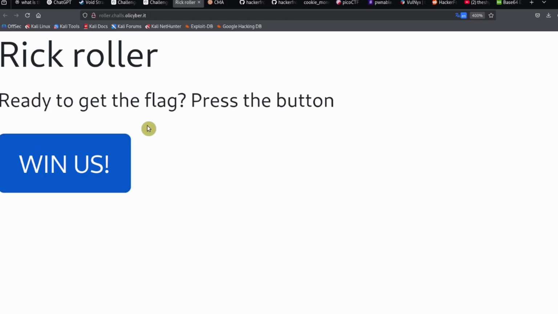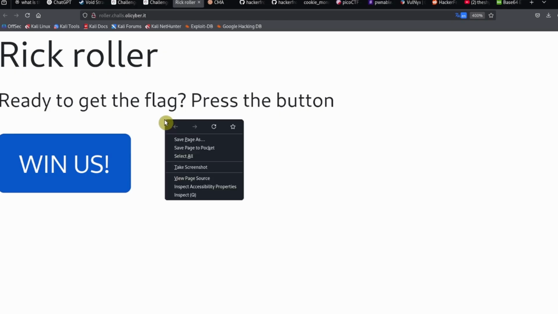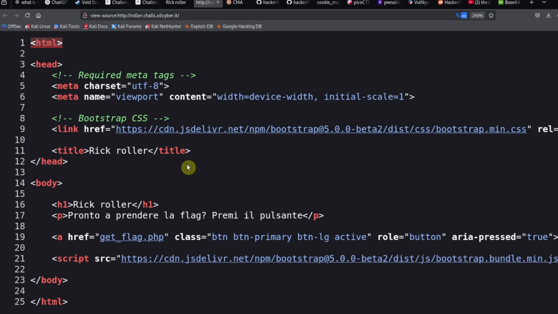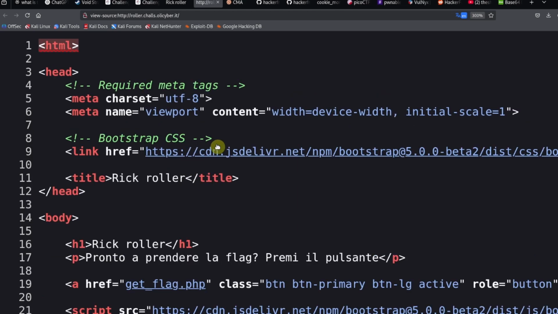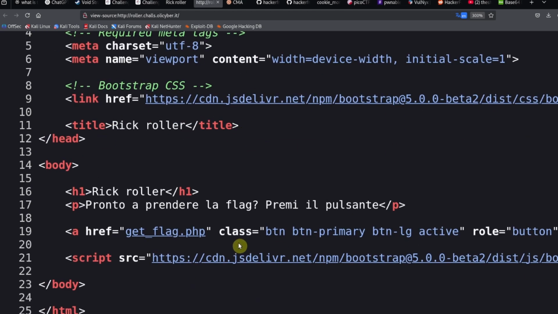So what we can do on this website is take a look at what website we're actually being redirected to. If we right click and then go to view page source, you can see what's happening in the web page code. And what it's doing when you press the button is that it redirects you to this endpoint over here, get_flag.php.